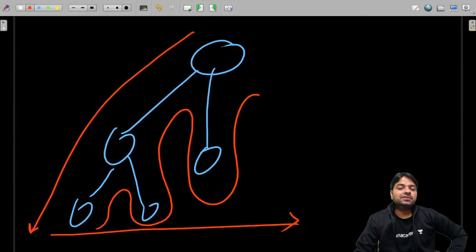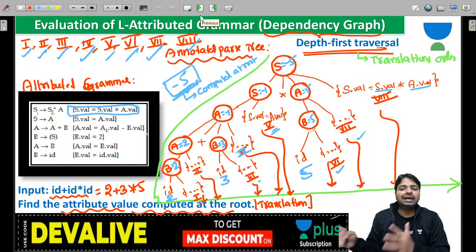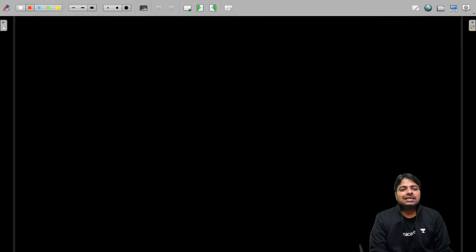Yeah, it's a depth first traversal, but we are looking at translations only. Traversal is depth first, but evaluation is from left to right. Remember that, so that people do not misunderstand the concept.